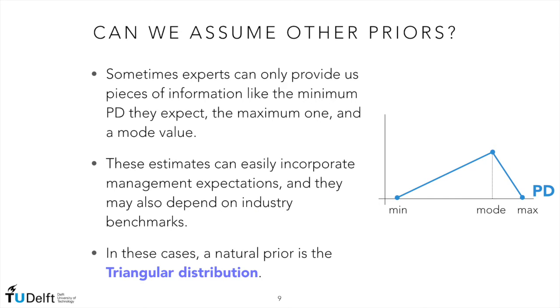This information can be easily embedded into another type of prior, the triangular distribution, a very simple distribution that can be seen as the sum of two uniforms. Nevertheless, this is just another possible type of prior.